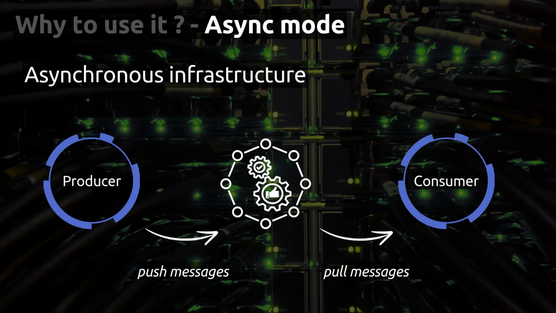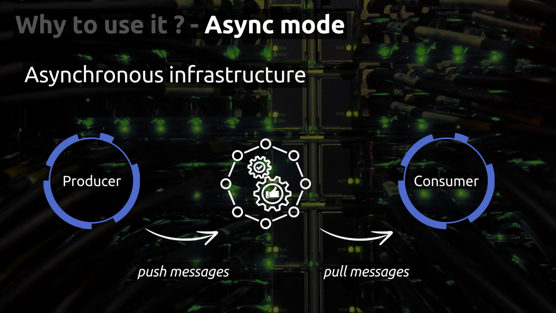One core concept about RabbitMQ, or infrastructure which uses RabbitMQ, is the asynchronous infrastructure. So we can imagine that on the left you have a producer, and on the right you have the consumer.